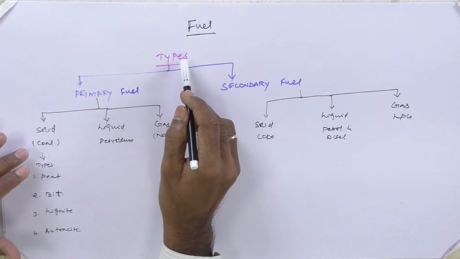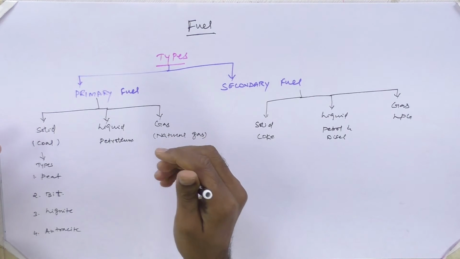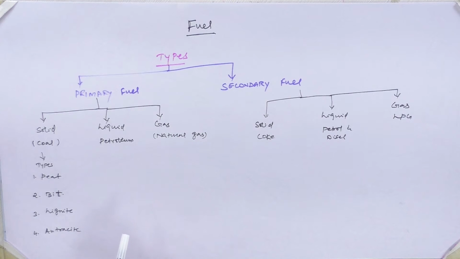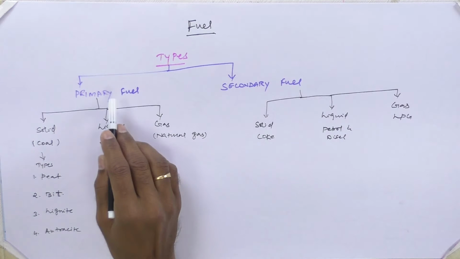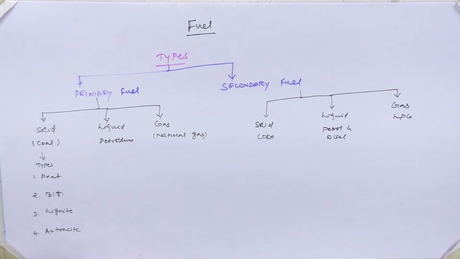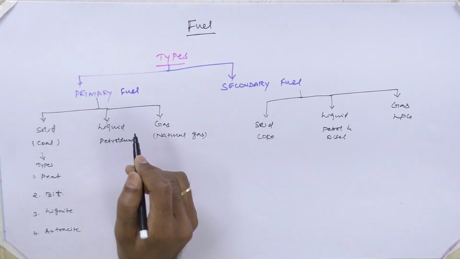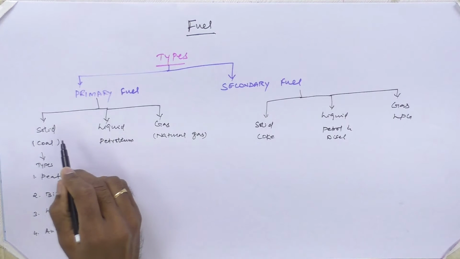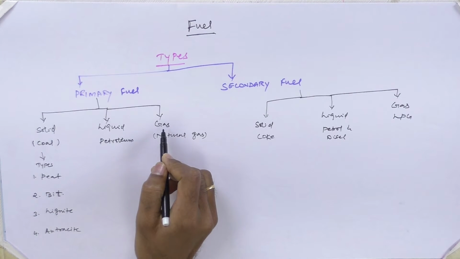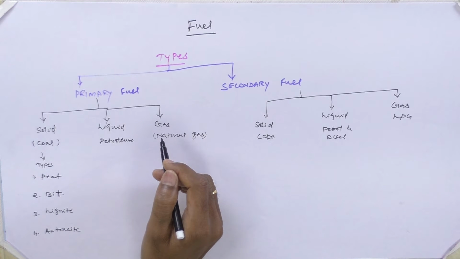Now I'm going to talk about how fuels are classified. Based on their occurrence, fuels are classified into two major classes, primary and secondary fuels. The primary fuels are further divided into three classes, solid, liquid and gaseous, based on the physical state of the particular fuel material.